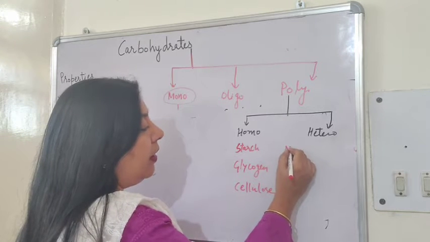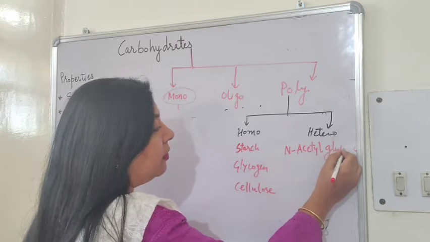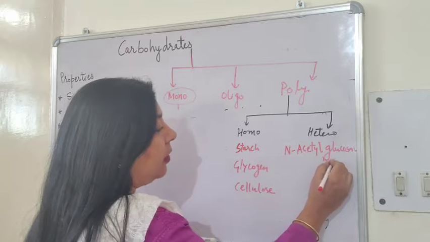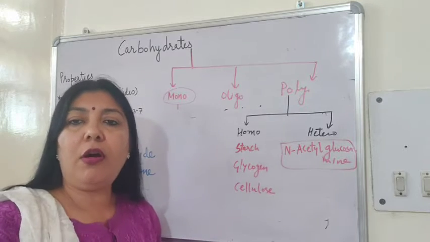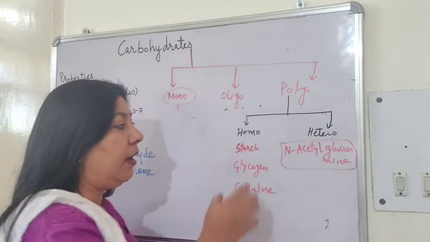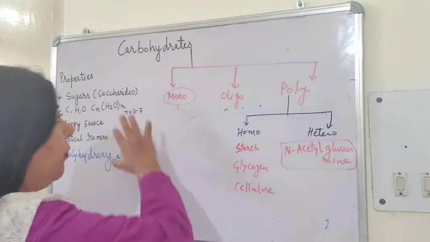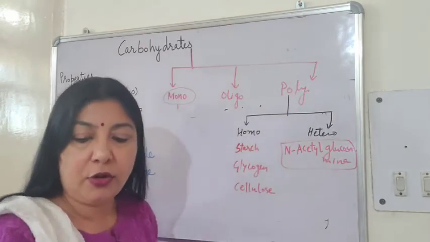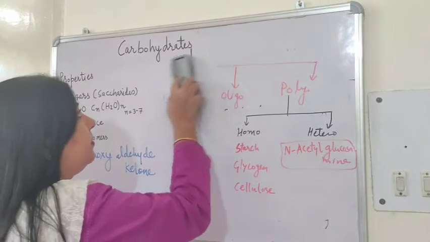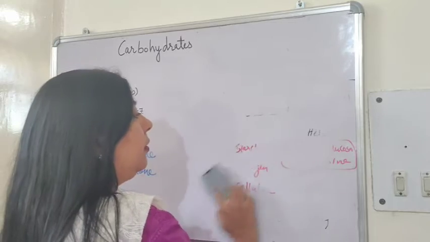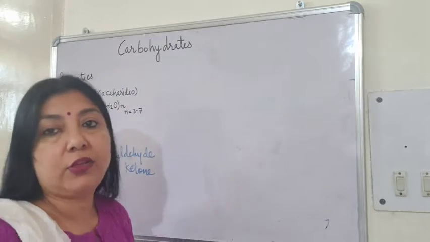Heteropolysaccharide example is N-acetyl glucosamine. This N-acetyl glucosamine is present on the cell wall of prokaryotes, bacteria. Okay. Here along with the glucose there is an acetyl group and an amine group attached. Okay. We will come across this structure later on. Let us first study the molecular structure of monosaccharides. In monosaccharides, we will mainly study the structure of pentose and hexose.